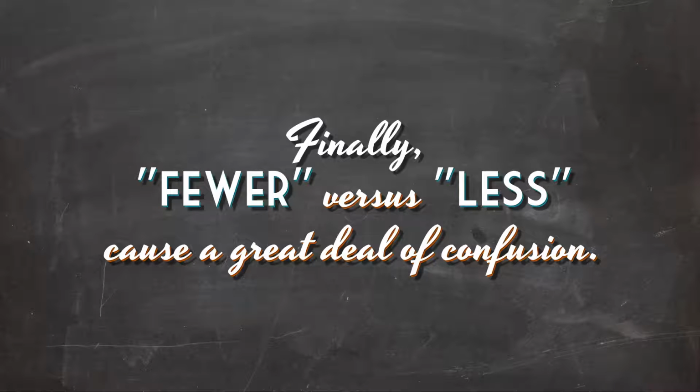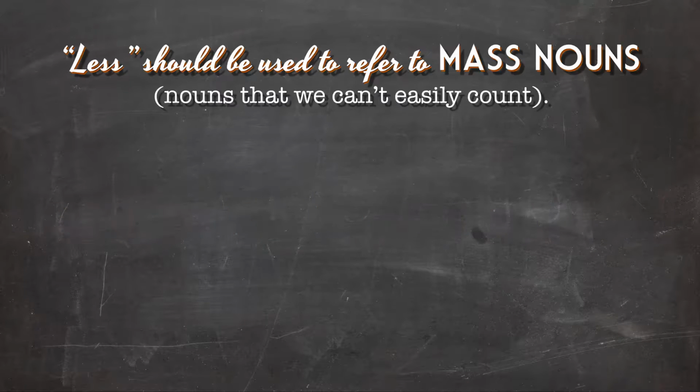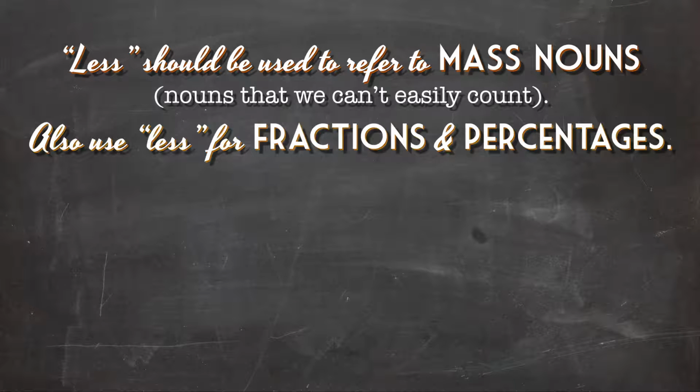Finally, fewer versus less causes a great deal of confusion. For these, we need to use that idea of countable versus uncountable nouns that I explained above. Less should be used to refer to mass nouns. Those are the ones like sugar that we can't easily count. Also use less for fractions and percentages.